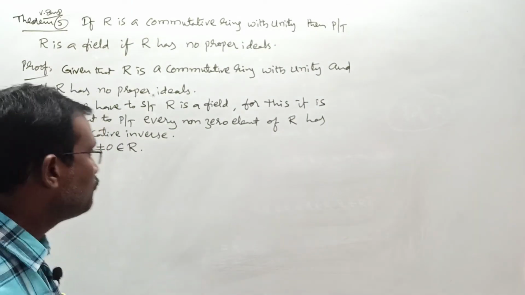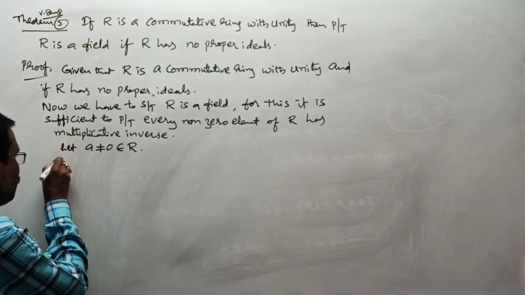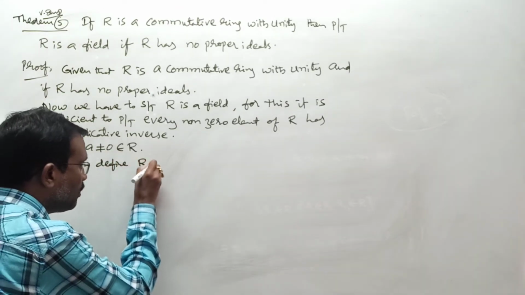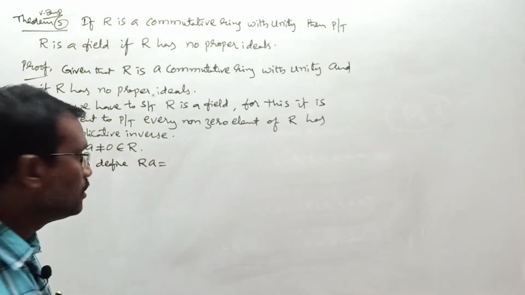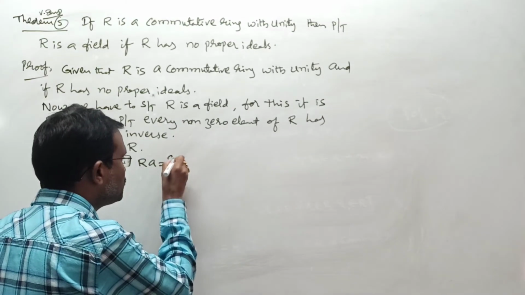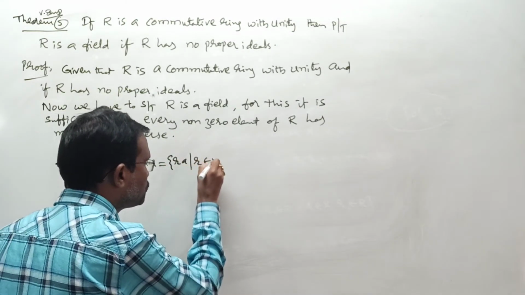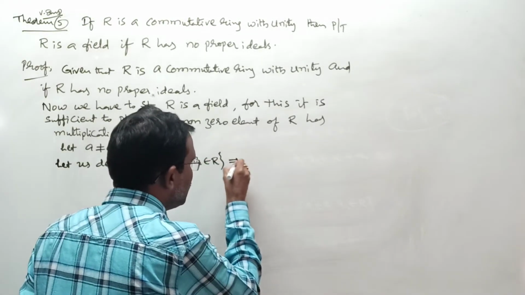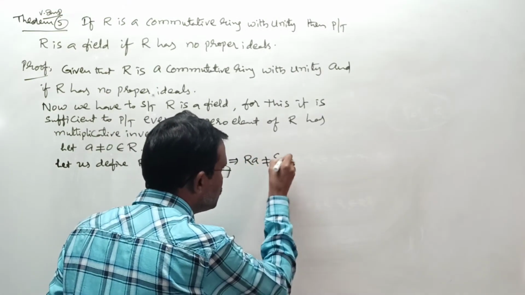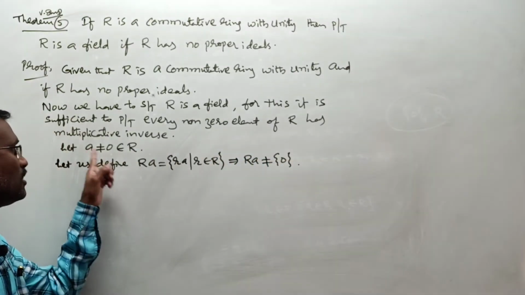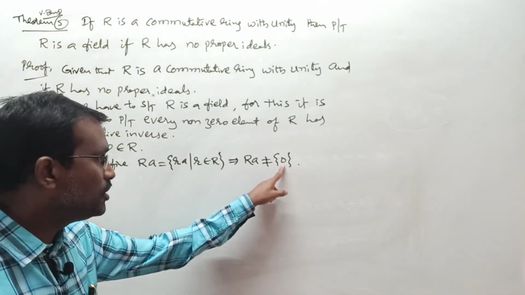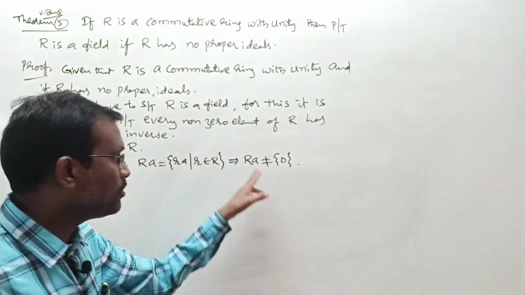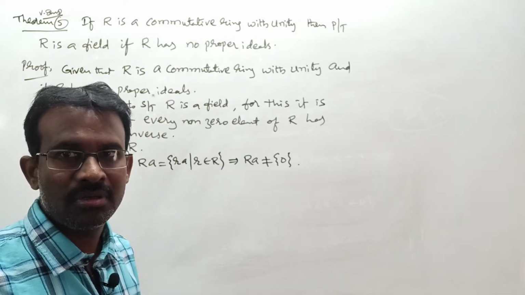For that I want to define one new set. Let us define that new set, Ra set. In the previous question only, Ra set is what? The set of all elements of small r into a such that small r belongs to R. Whenever a is not equal to 0, is Ra never equal to singleton 0 or not? Absolutely. When a is not equal to 0, forming r into a, other than 0, some other non-zero elements also exist in this Ra. Meaning of that is what? Ra is never equal to singleton 0, right?